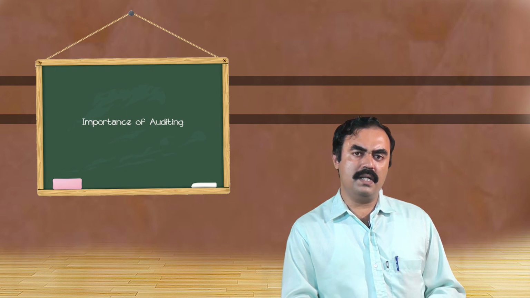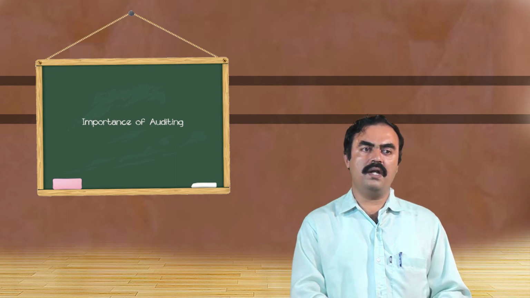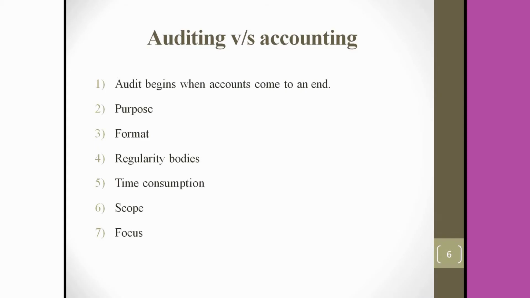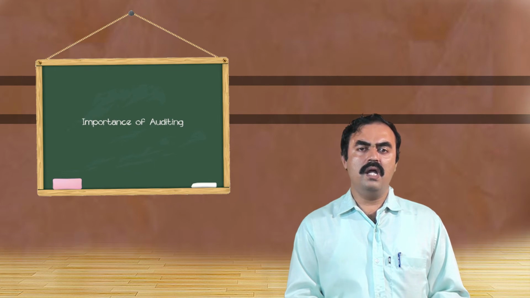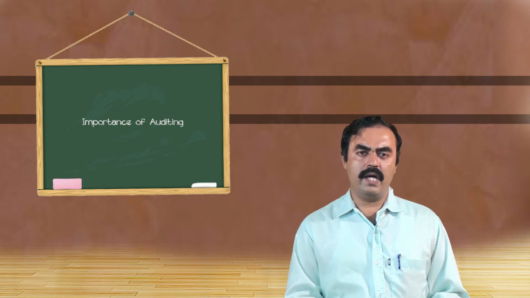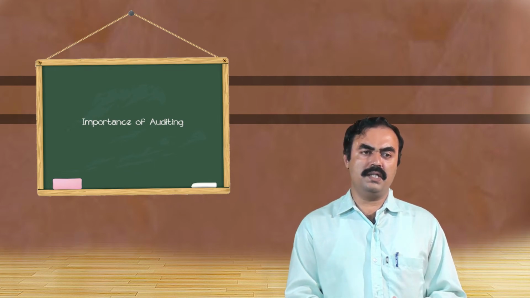Whereas auditing starts only after the preparation of accounts. There is no prescribed format as in accounts. Next, regulating bodies. Accounts as well as audit are both regulated by the same bodies, that is ICAI, the Institute of Chartered Accountants of India, and the Indian Accounting Standards Board. Based on this, the regulation is done.